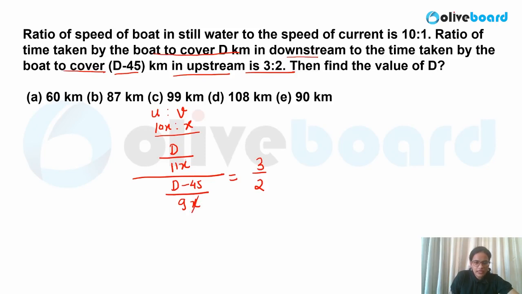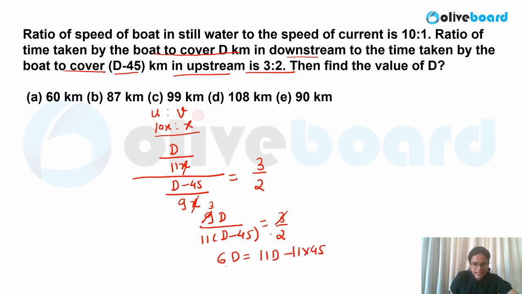I hope all of you are getting it. Now you can cancel this value. So what will you get? This 9 will go in the numerator. So I can write this as 9d upon 11 times d minus 45. This value is equal to 3/2 over here. 3 3s are 9, that is what you will get. So when you cross multiply, this will become 6d is equal to 11d minus 11 into 45.